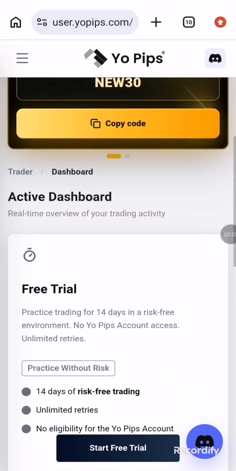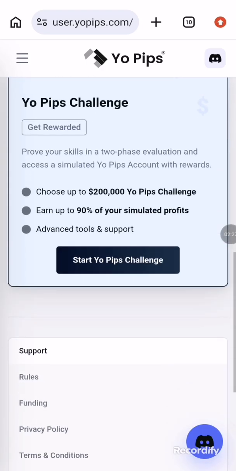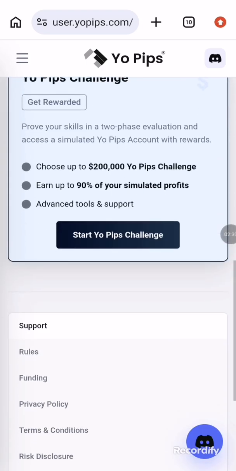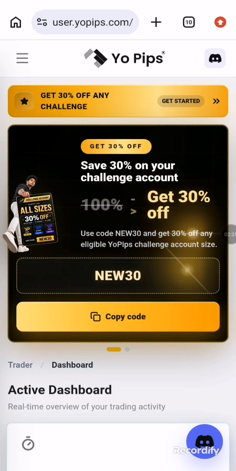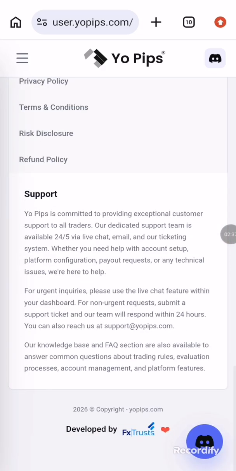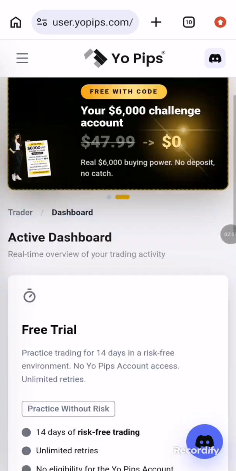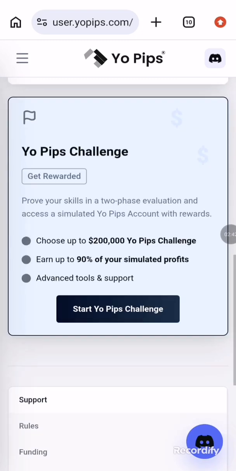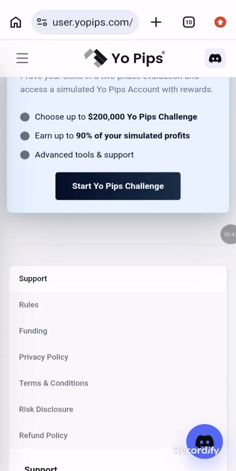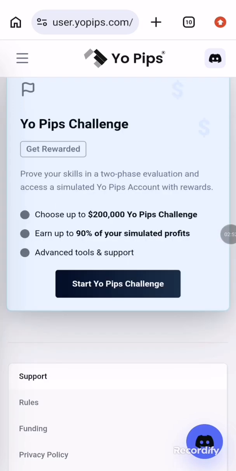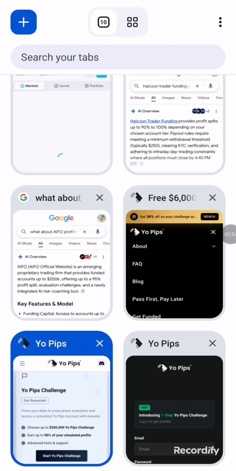Once you click, you come here. Now look at it. There is nothing. I don't have an account right now, but now I will show you how you can get this account. After you register and sign in, follow these steps to claim your account.